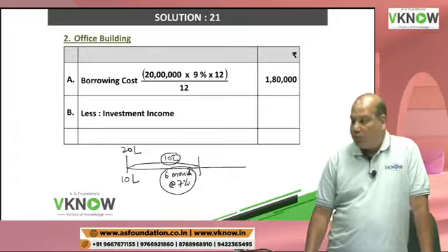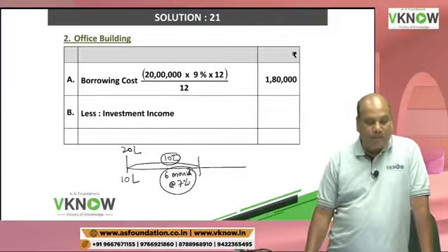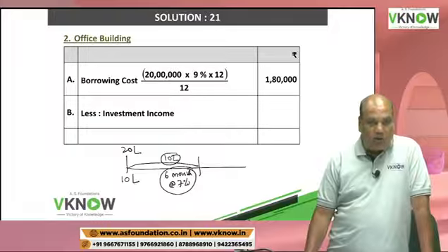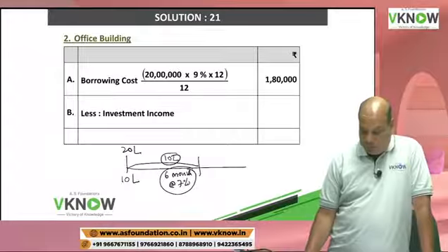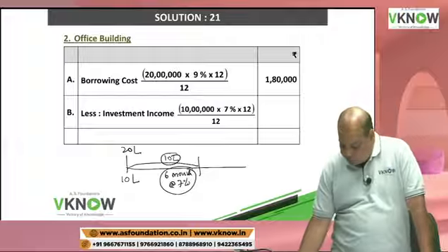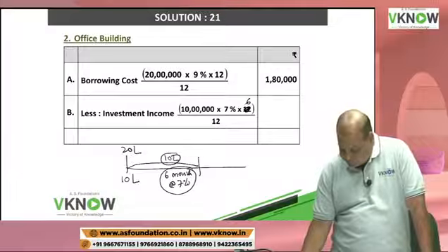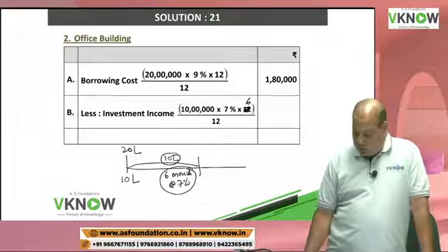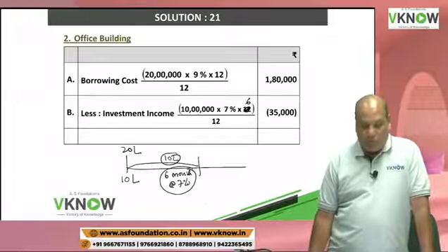So less investment income. Tell me the answer. How much temporary income you have earned from this investment? 10 lakh into 7% into 6 by 12, that is 35,000.